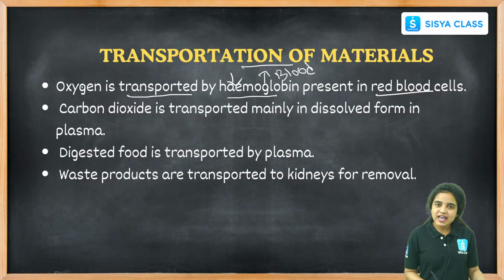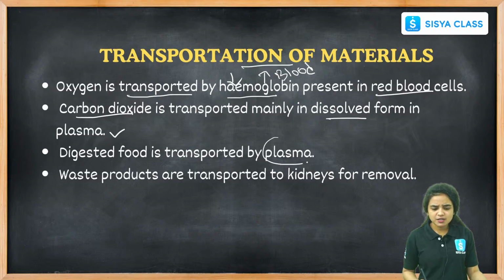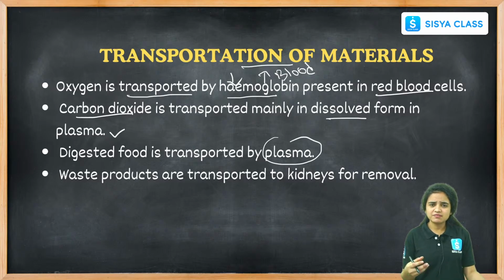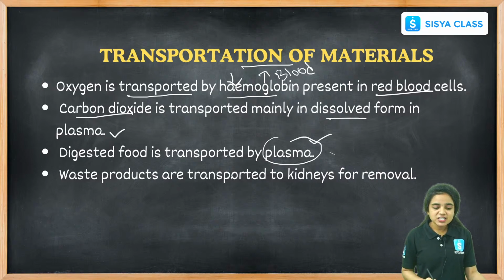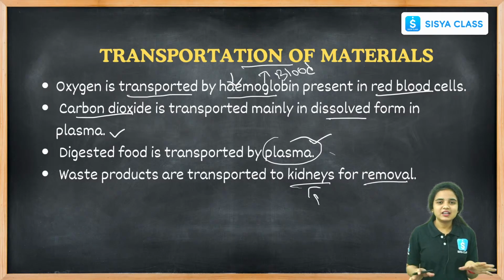Oxygen is carried with the help of red blood cells, and carbon dioxide is transported mainly in dissolved form in plasma. Digested food is transported by the plasma. The food that we eat will be digested, and it is carried with the help of the plasma. Waste products are transported to the kidneys for removal, because the kidney filters the waste products and removes them from our body.